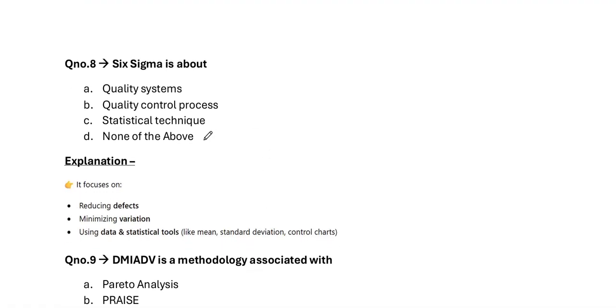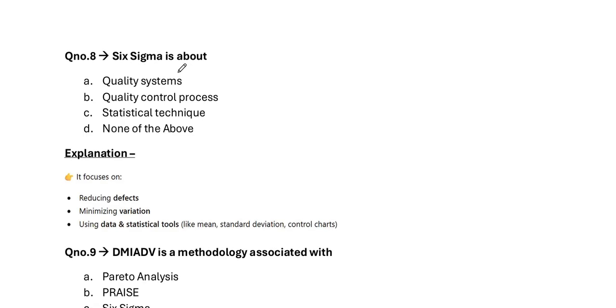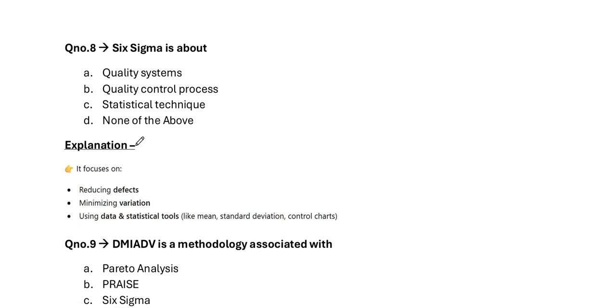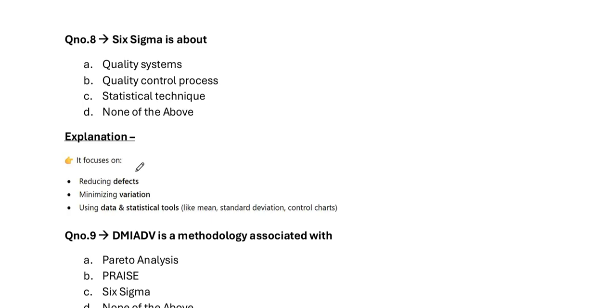Now coming to the question number 8. Six Sigma is about. So basically Six Sigma is data driven and statistical approach used to improve quality. It majorly focuses on reducing defects, minimizing variations, using data and statistical tools like mean, standard deviation, control charts. So key idea is sigma itself is a statistical term, standard deviations.